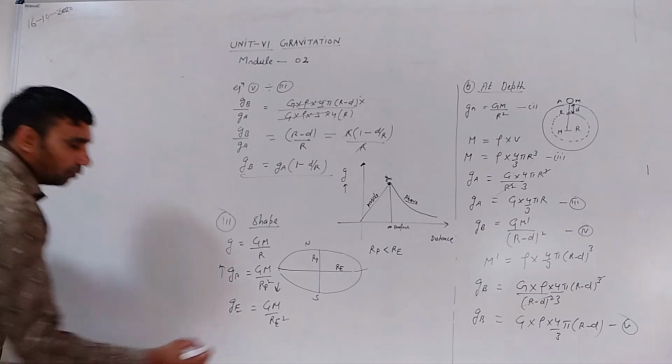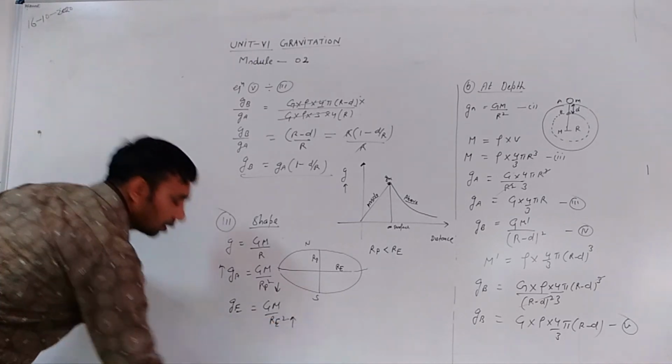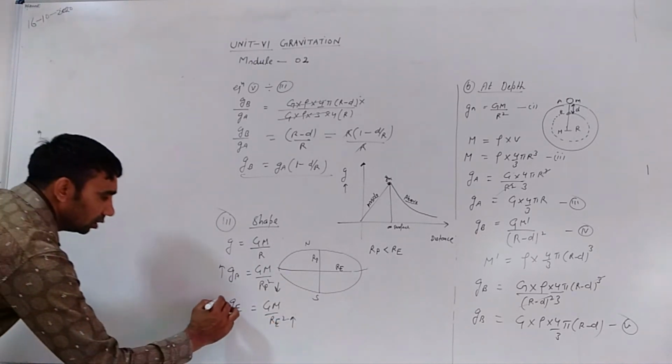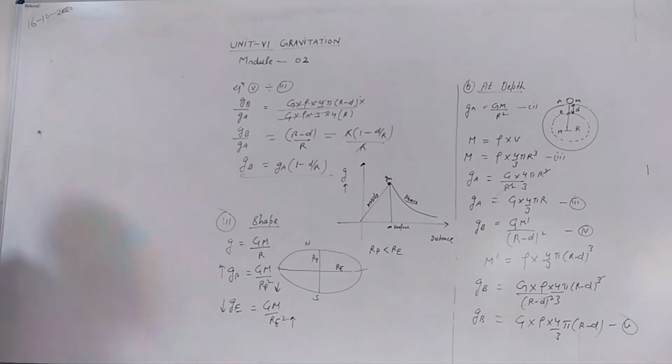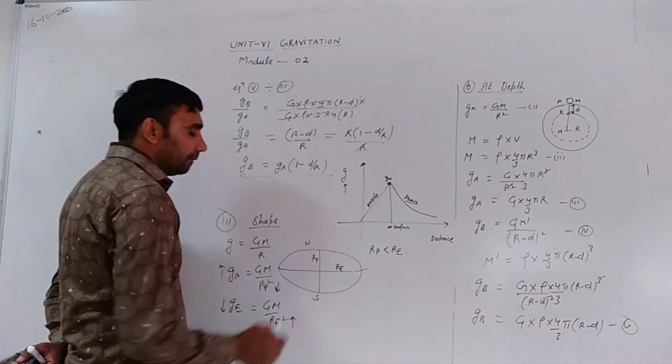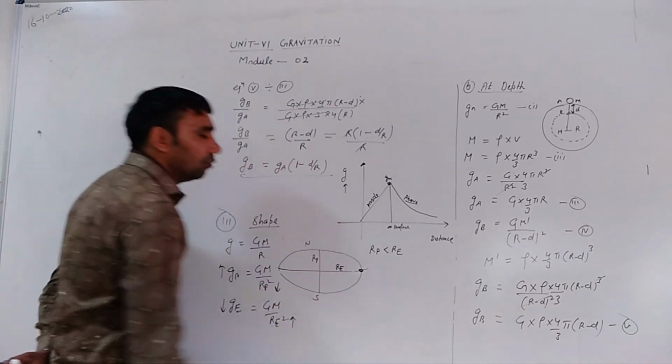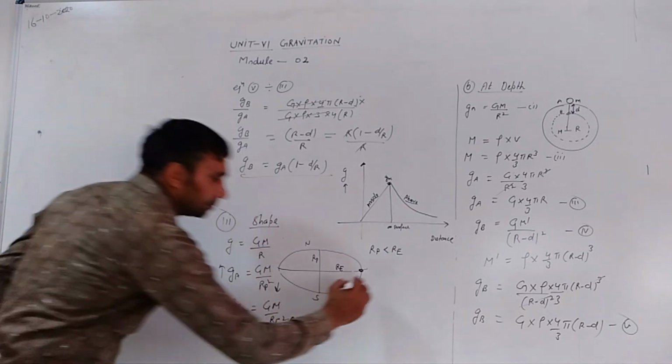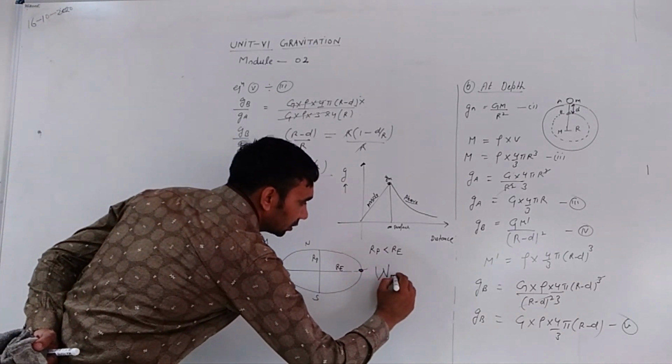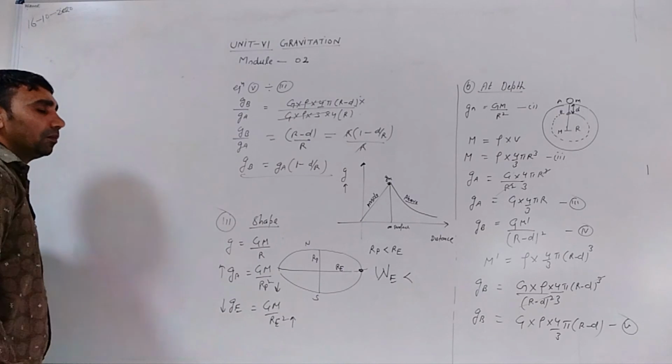Radius of the Earth at the equator is more, so acceleration due to gravity at the equator is less. So the weight of the body at the equator is somewhat less than the weight of the body at the pole.